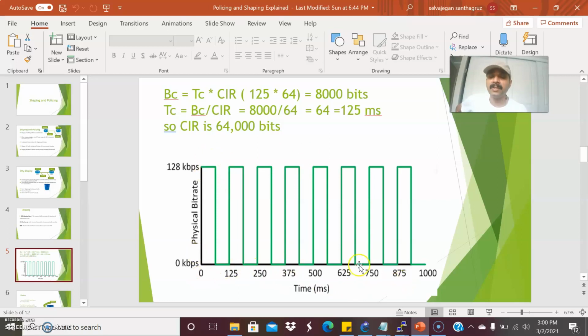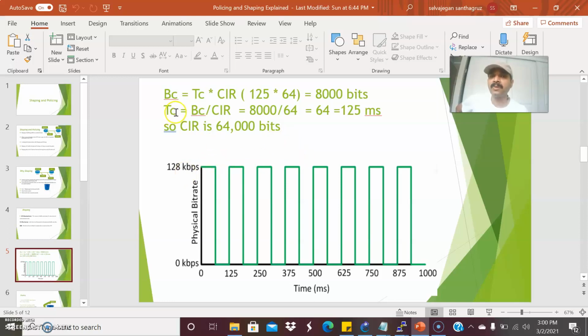So this is a time interval. This 1 second I divide into 8 intervals. So each interval is 125 milliseconds. Out of this 125 milliseconds, the first 62.5 milliseconds will be sending the traffic, then it will pause the traffic, and again it will send the traffic and pause the traffic. So overall only 50% of the total link speed is utilized. 50% of the total link speed is 64 kbps. That's what we call the CIR. To achieve the CIR of 64,000 bits or 64 kbps, we are only sending the traffic 50% of the time.